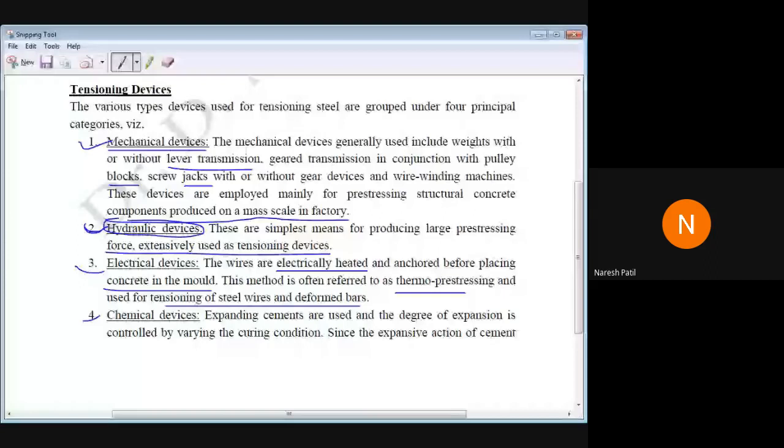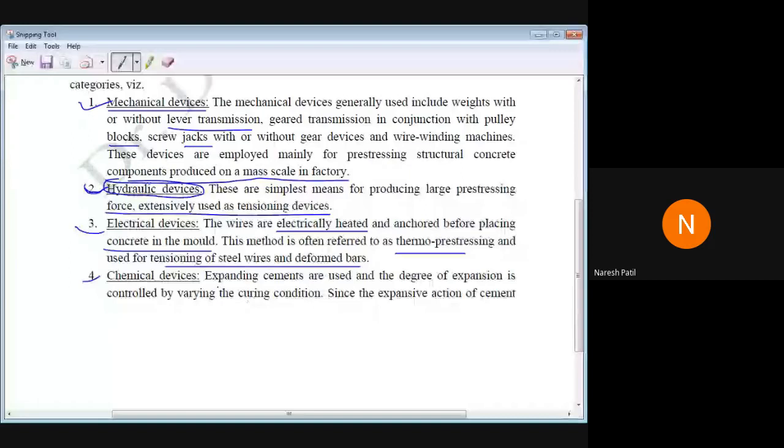Then we have chemical devices. So expanding cements are used. By using chemicals, the expanding cements are used, and the degree of expansion is controlled by varying curing condition. That category of cements will try to expand, and that will be controlled by curing condition.